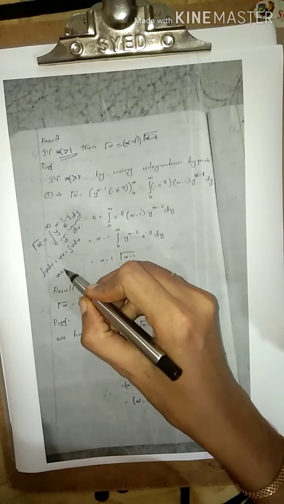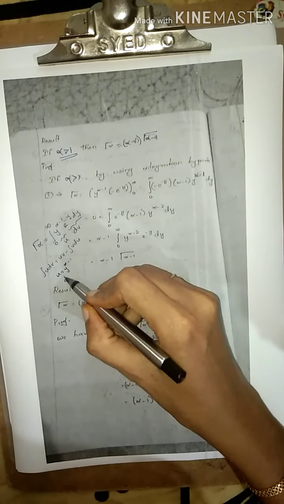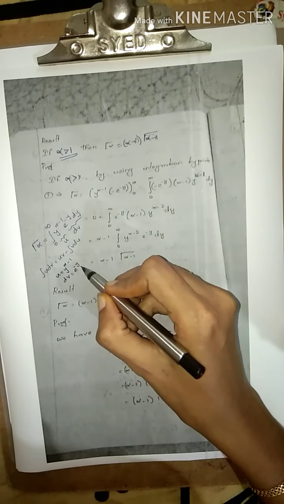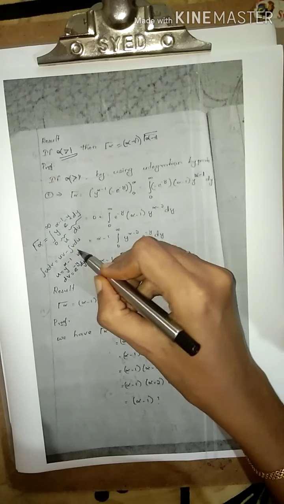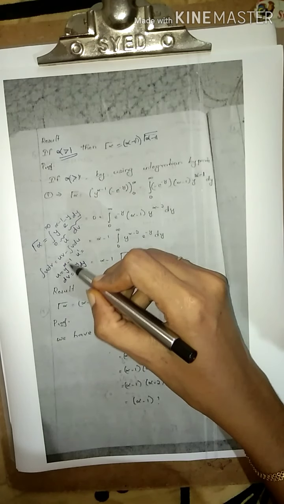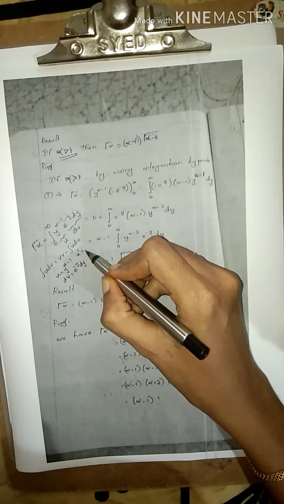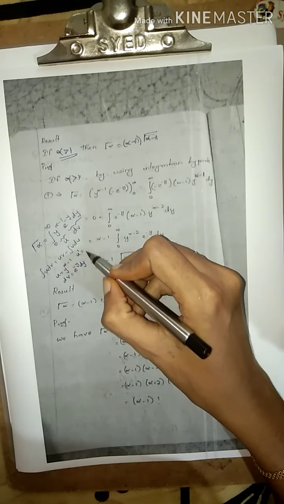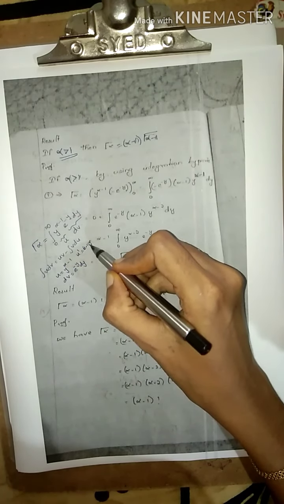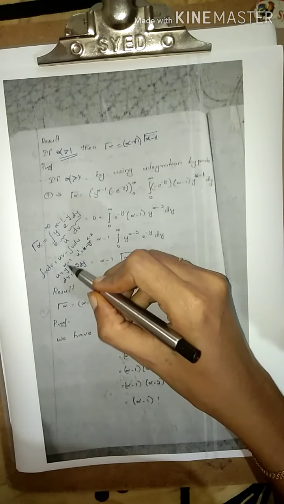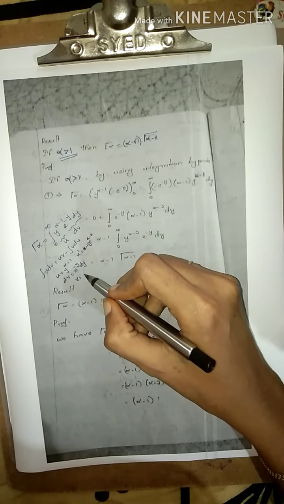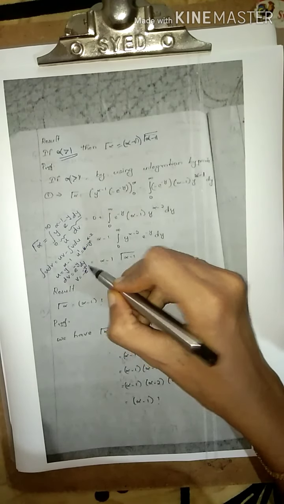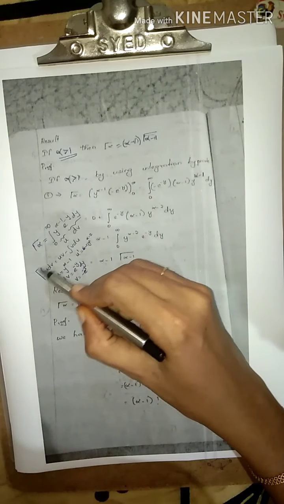So du, that is the differentiation, is alpha minus 1 into y power alpha minus 2, since the derivative of x power n is n x power n minus 1. And v represents the integration, so the integral of e power minus y is e power minus y divided by minus 1, that is minus e power minus y. So this is integration by parts.